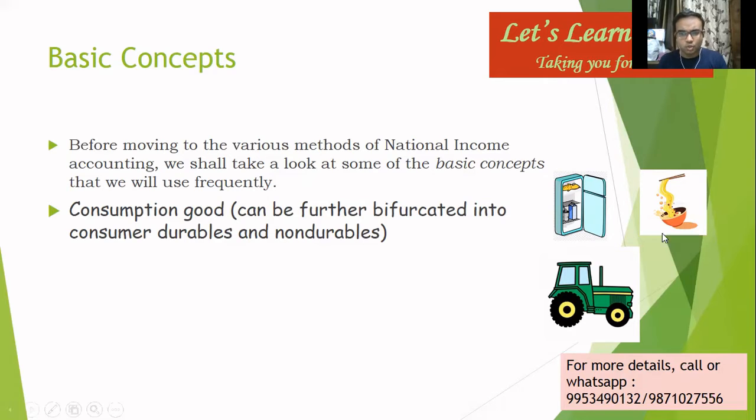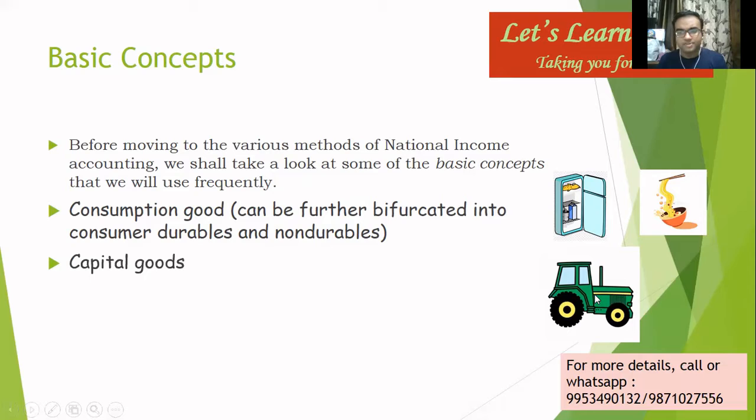We can use this fridge as a consumption good for a longer period of time, as compared to this bowl of noodles, which if you just keep for one day, the next day you can't eat it, right? So that's the basic difference between consumer durables and non-durables. The next type of goods are called capital goods. These are goods which are used as fixed assets by the producers in their production process. Which means these are goods which actually help you to produce other goods.